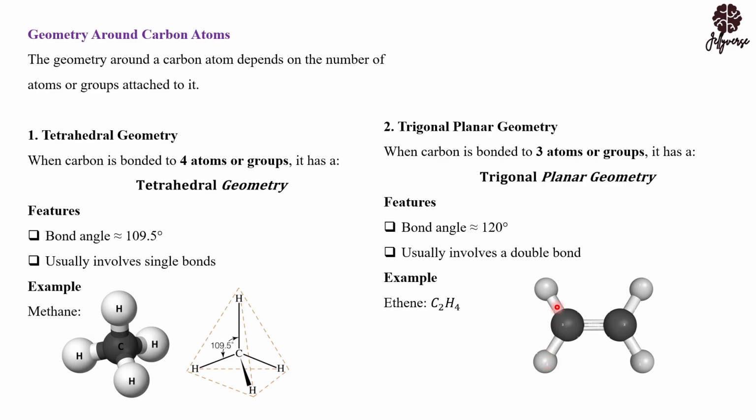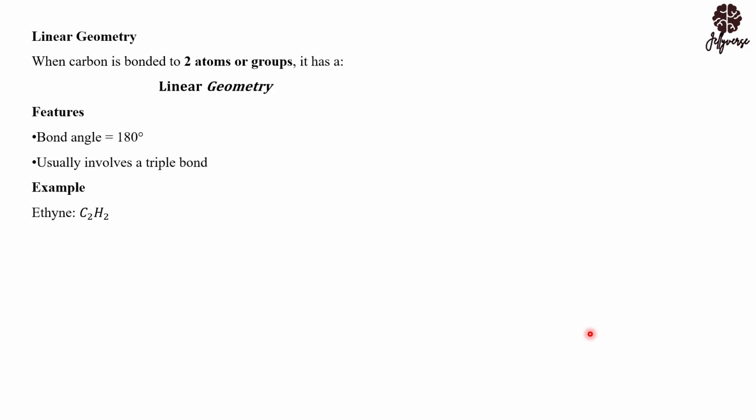And you could see that if you want to find the angle from this particular side to this side, it is 120. The same as the angle from this particular side to this side is also 120. And the angle from this side to this side is also 120. So that's how come we are having the trigonal planar geometry.